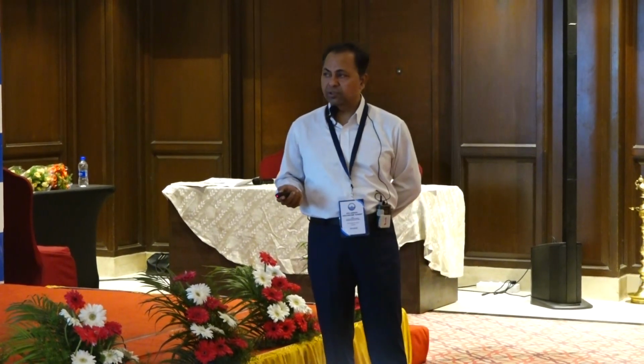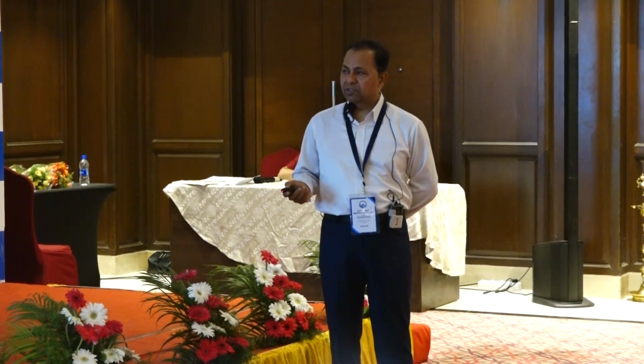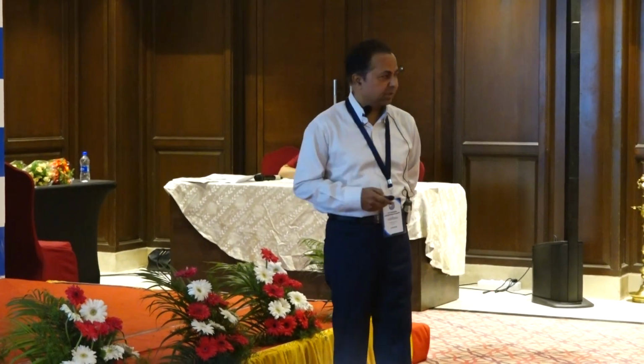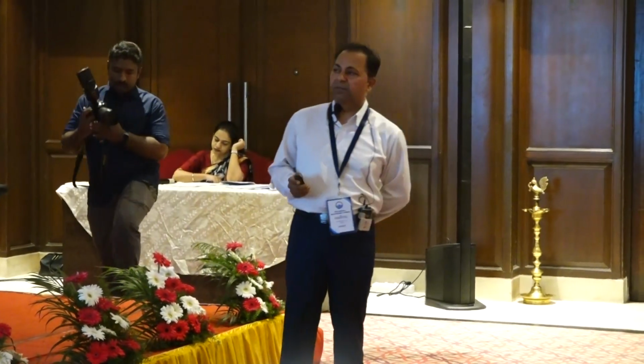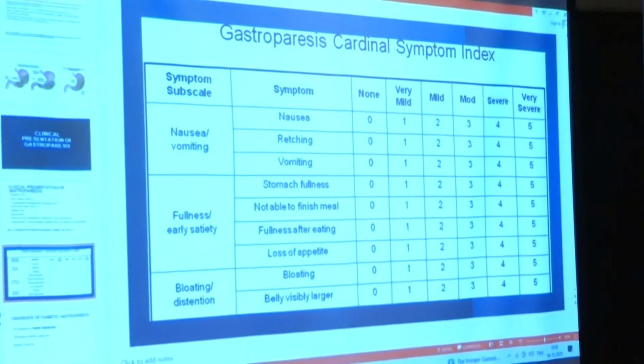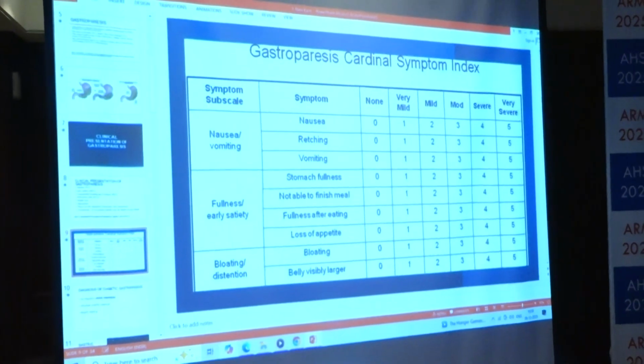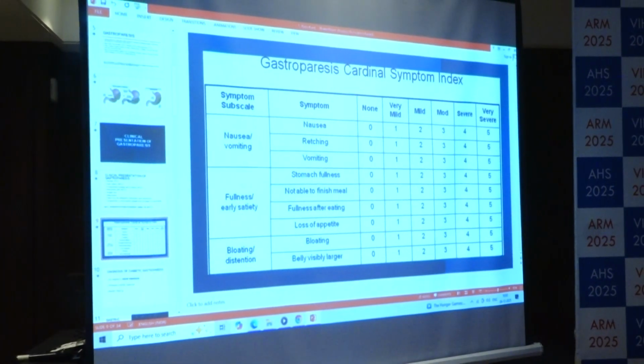Some of them do have nausea, early satiety, abdominal pain, and most importantly, when the symptoms become severe, there is a history of weight loss and malnutrition. There may be epigastric distension and tenderness. Occasionally, on clinical examination, you find a succussion splash. Gastroparesis severity is classified as mild, moderate, and severe, so they are basically divided into 3 parts.